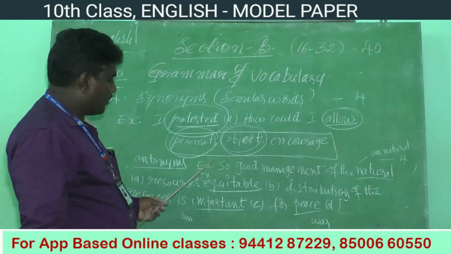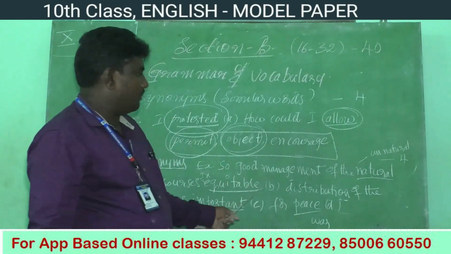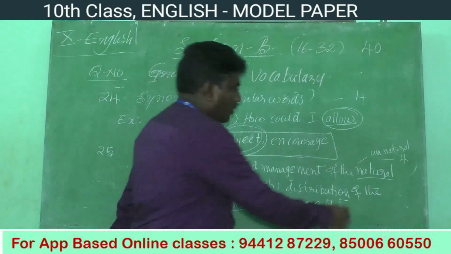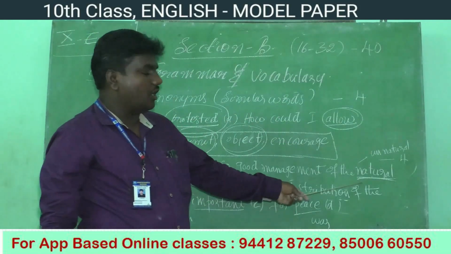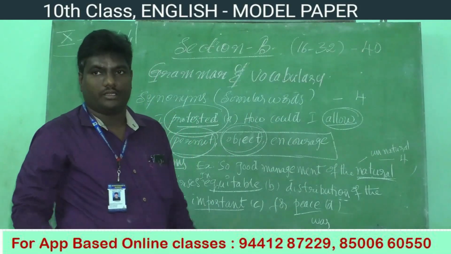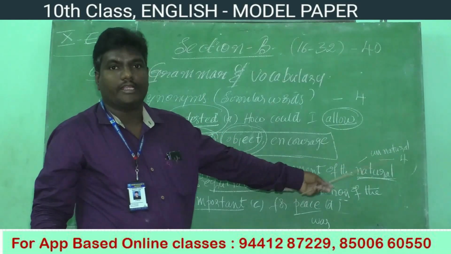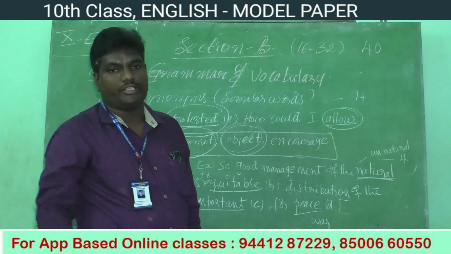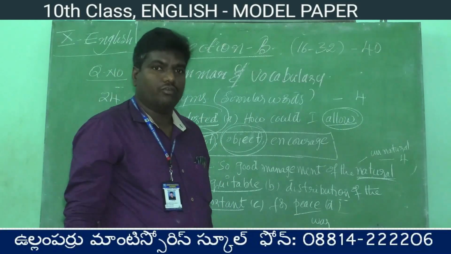In the example, "good management of the natural." What is the underlined word? Natural. What is the opposite meaning of natural? Unnatural is the opposite of natural. Like that you have to match the words.